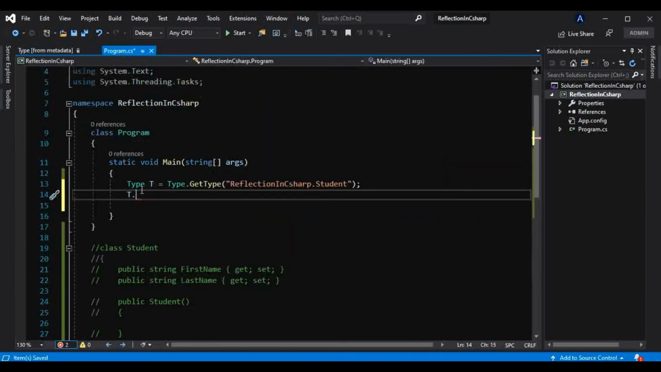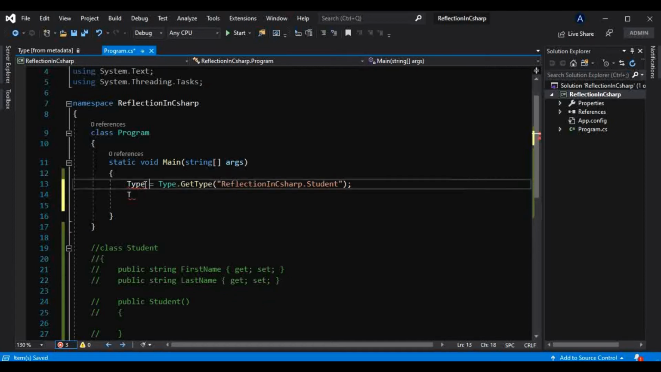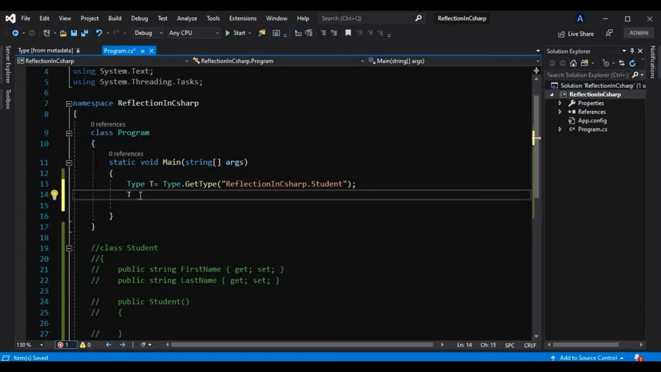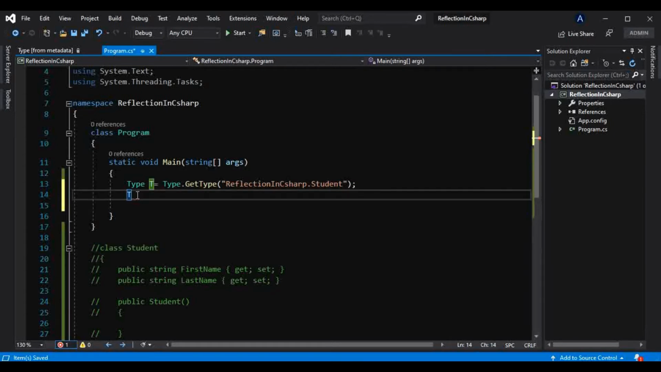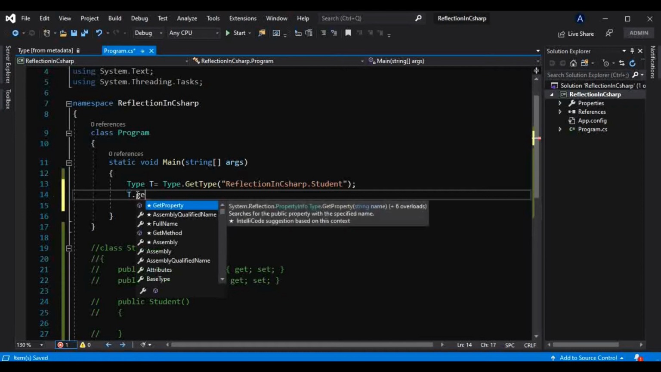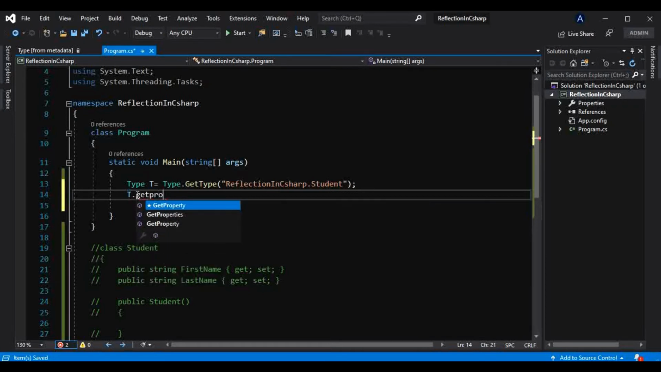I have already created that object like this. So t dot get, let's try to find out what properties, what methods, or what constructors this Student class contains. And how we can find that there are these methods present inside this Type class, we can access it something like this.